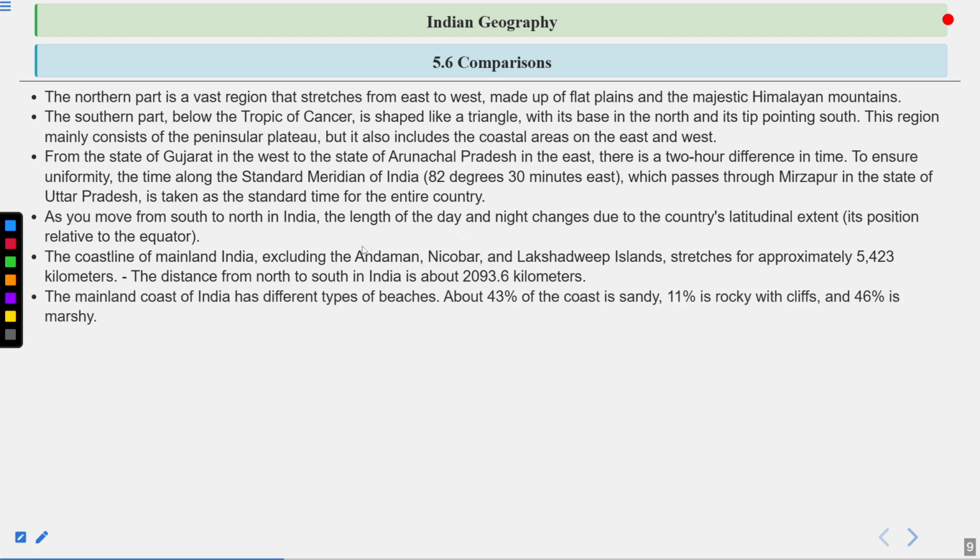The mainland coast of India has different types of beaches. About 43% of the coast is sandy, 11% is rocky with cliffs, and 46% is marshy.